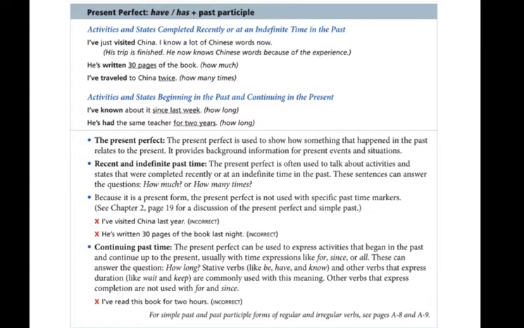For example, I live in Sunnyvale. What is the verb? Live. And then you could ask me a question. How long? How long have you lived in Sunnyvale? You don't want to say how long do you live, right? We say how long have you lived in Sunnyvale? I have lived in Sunnyvale since 1980. Since 1980. So notice that time marker tells the beginning time. If I use the word for, then how do I finish the sentence? I've lived in Sunnyvale for...